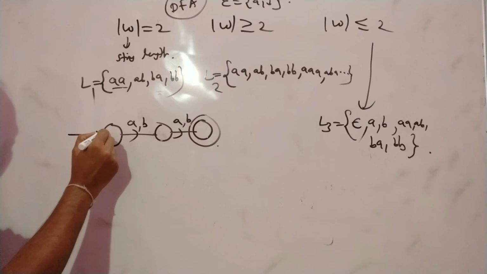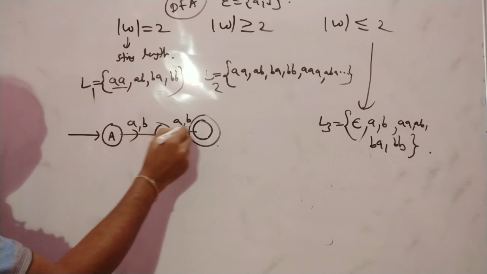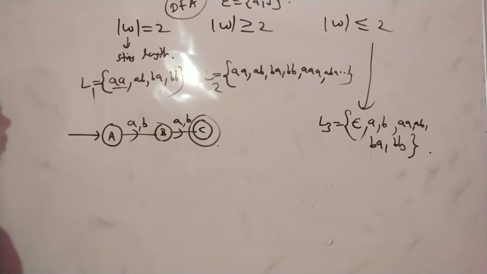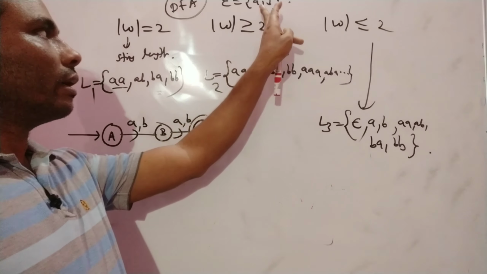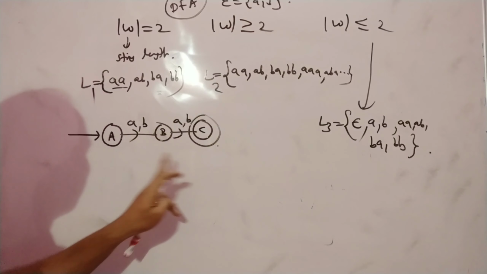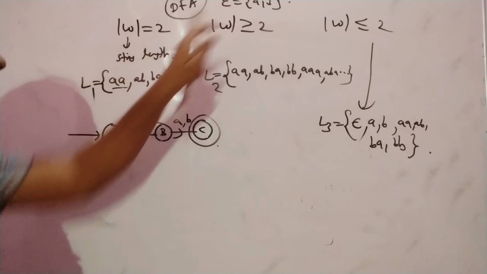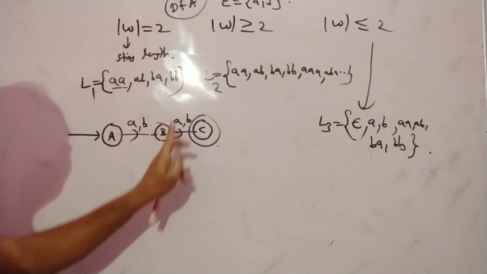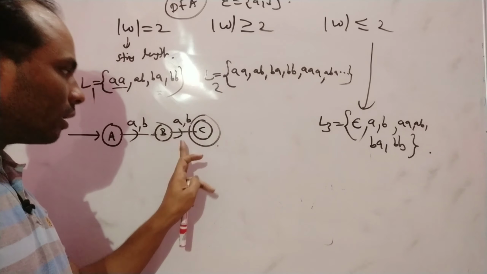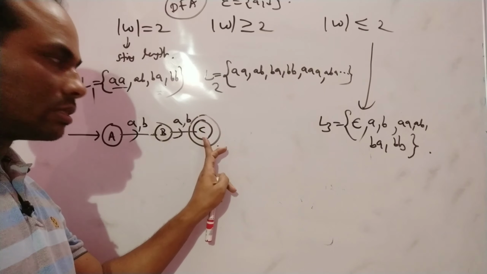In each and every state you have to apply all the alphabets. What are the letters here? What are the symbols? Every symbol you have to apply in each and every state. First, capital A: if you apply A and B, you reach here. Capital B: applying A and B, you reach C.